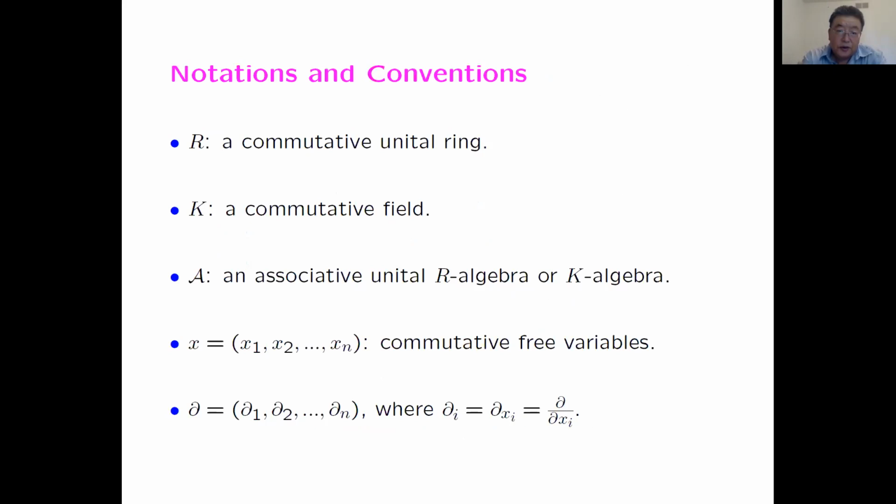Okay, so let's start with notation and convention. R, a commutative unital ring, will be the base ring. K is a field, which will be the base field. A will be an associative unital R-algebra or K-algebra. X is a sequence of commutative free variables. And also partial D1, D2, up to Dn, is the short notation for the partial derivatives over these variables.